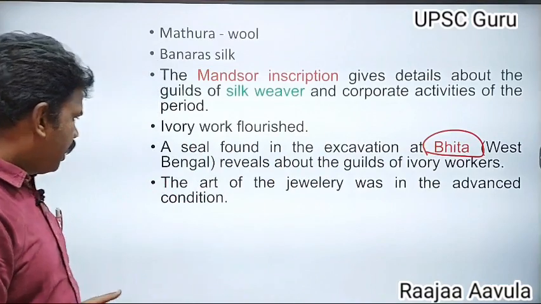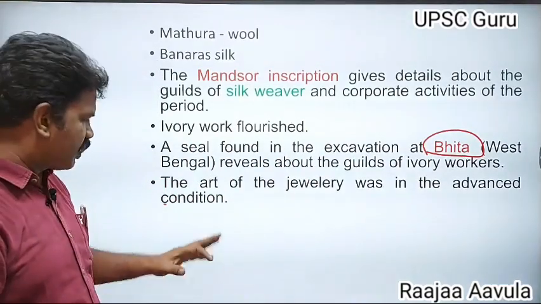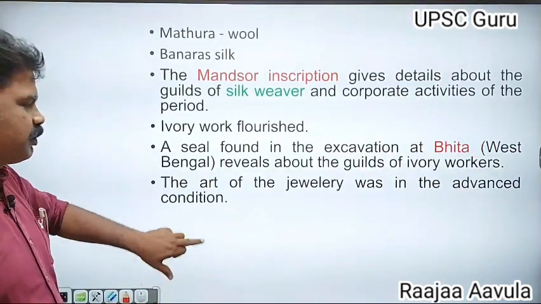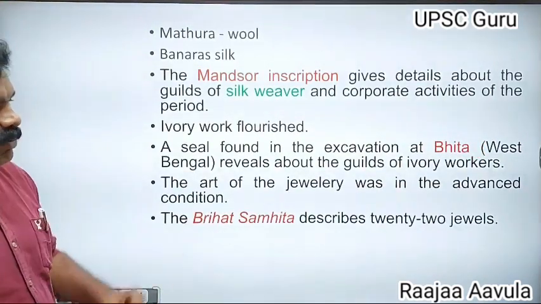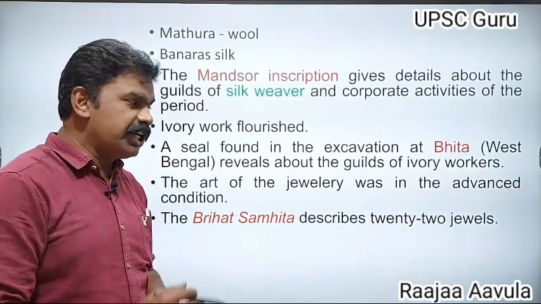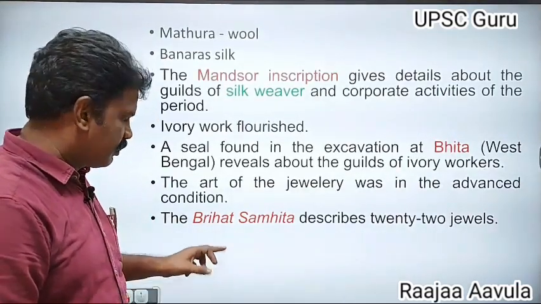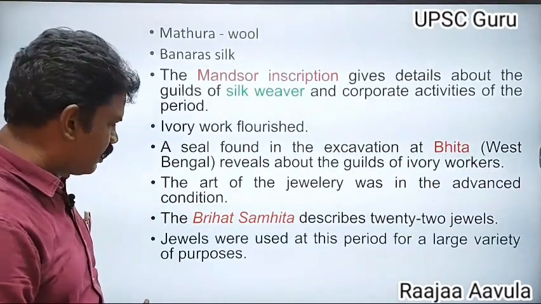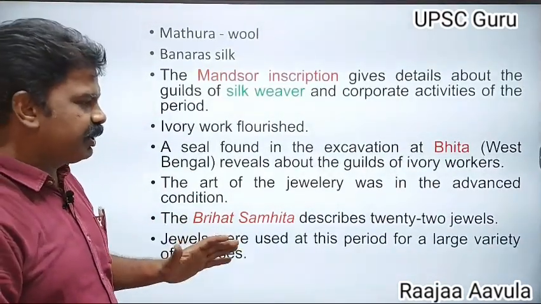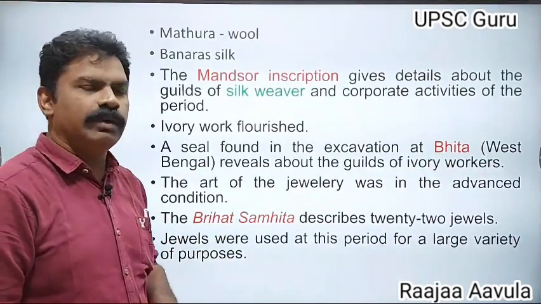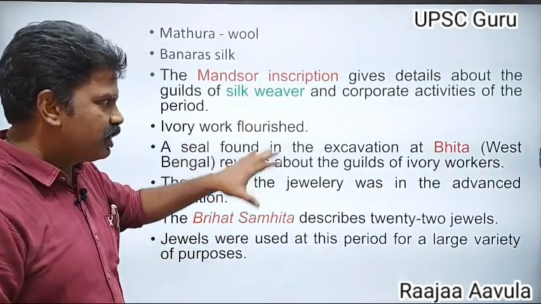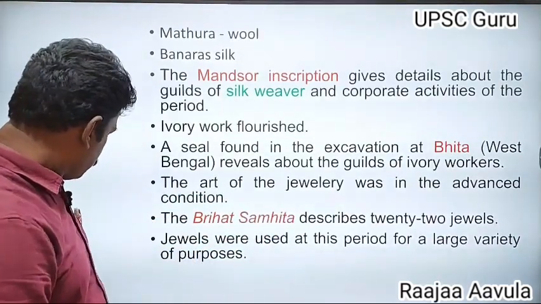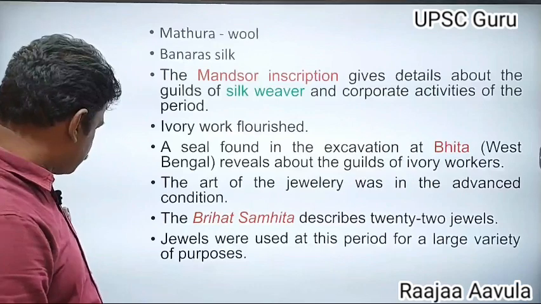And the art of jewelry was in an advanced condition during the Gupta period. The Bruhat Samhita describes 22 jewels. Jewels were used for a large variety of purposes. So these are important things from the examination point of view. Once again, I am going to repeat this.